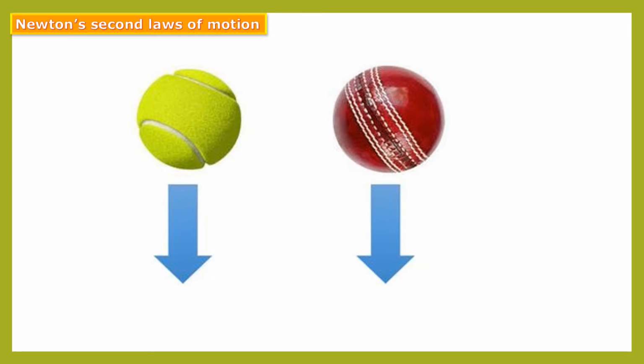Now let us see Newton's second law of motion. Ask your friend to drop one plastic and one rubber ball from the same height. You catch the balls. Which ball was easier to catch and why? The plastic ball was easier to catch because its mass is much less than that of the rubber ball. The velocity of both balls is the same, but a lighter object has less impact than a heavy object.